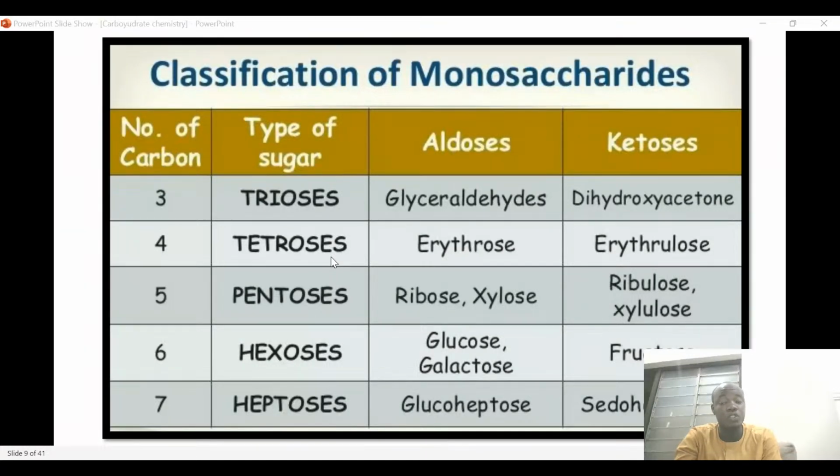And then we have tetroses, that is those that have 4 carbon. So the sugars that have 5 carbon, they are called pentoses. An example of pentose aldoses, we have ribose and xylose. And then the 5 carbon sugars under ketoses, we have ribulose and xylulose. So these are the examples of the monosaccharide based on their number of carbons, as well as their functional group.